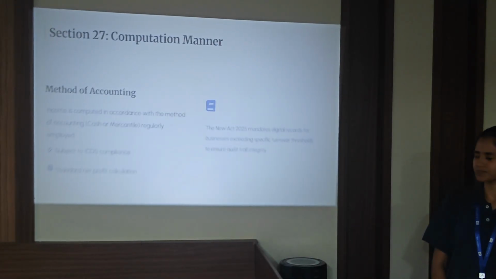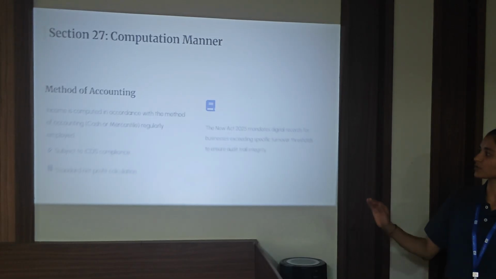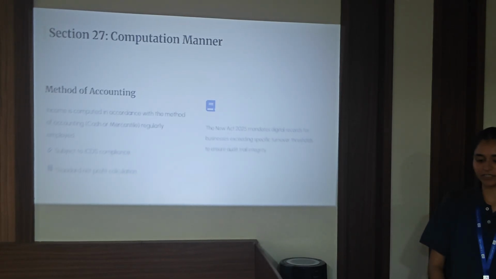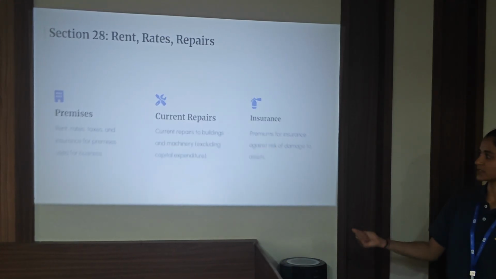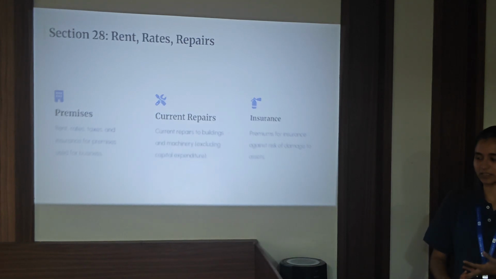Section 27 is computation. Here section 27 says that all the provisions contained from section 28 to section 30, except for section 58, which is presumptive basis taxation, say how we calculate the income from PGBP. Rent, rates and repairs, section 28. What does this section say? All the expenses related to premises like rent, rates, taxes or insurance on the premises are allowed as an expenditure.